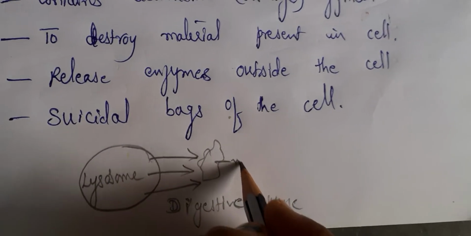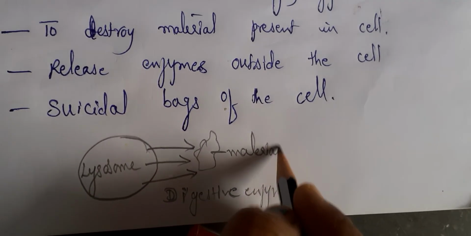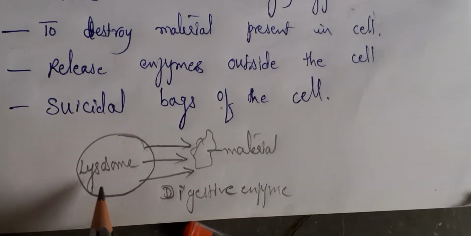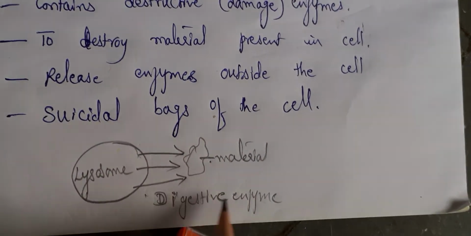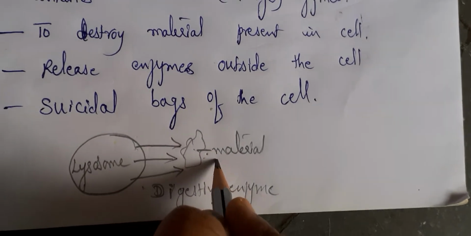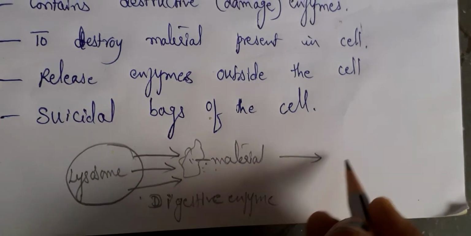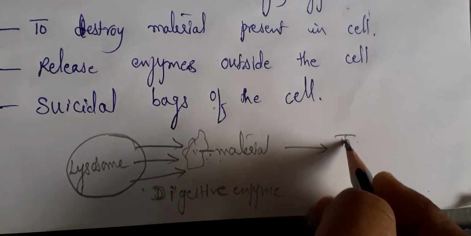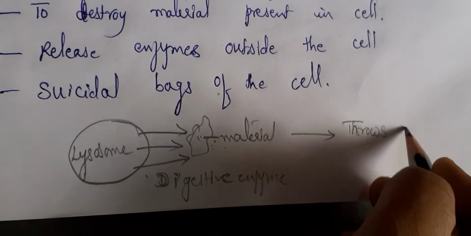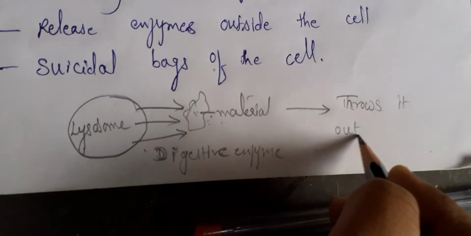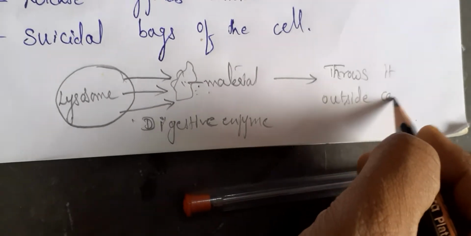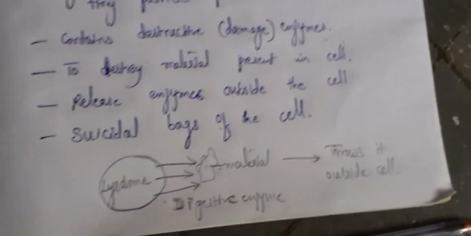This is the unwanted material. This one is the lysosome. So lysosome produces digestive enzymes and it will damage the material and it will throw it outside the cell. So this is the function of the lysosomes.